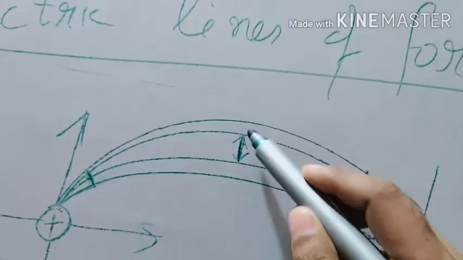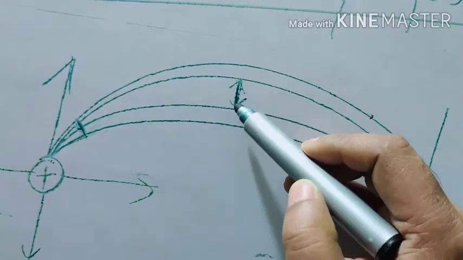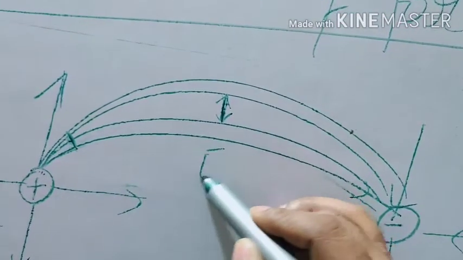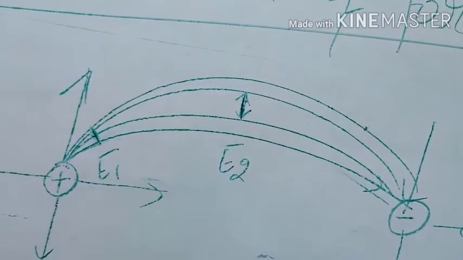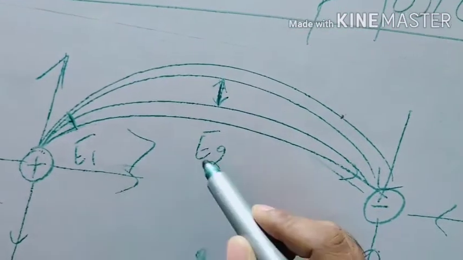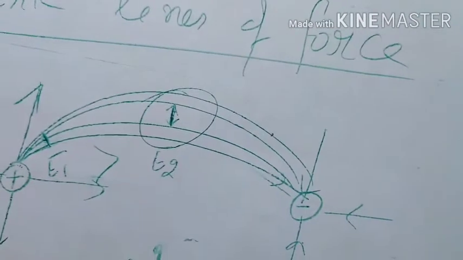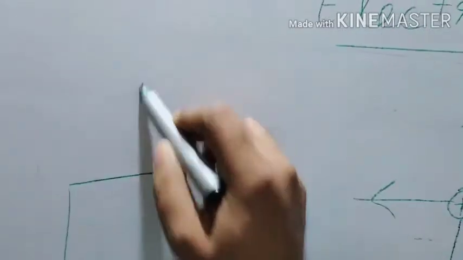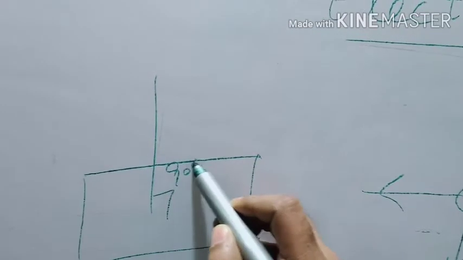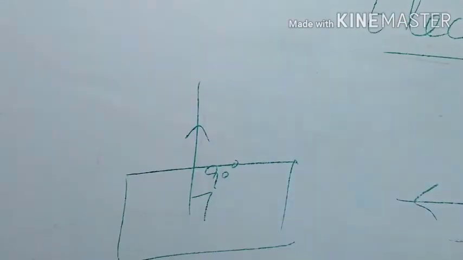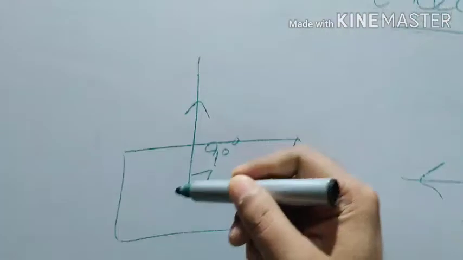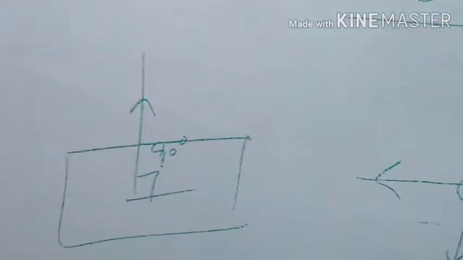Now come to the spacing. You can also imagine that if spacing is large, it means electric field is weak at this point. So E1 is greater than E2 by this. Also, electric field lines always either come out of the body or fall on the body perpendicularly.